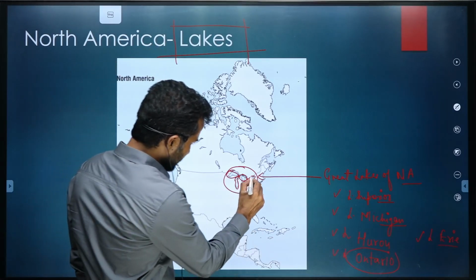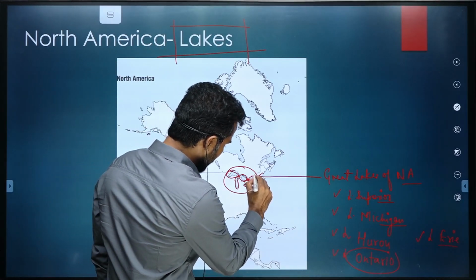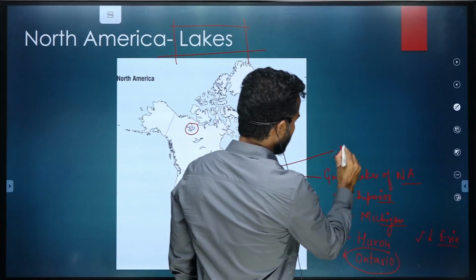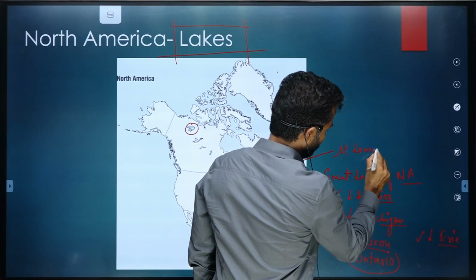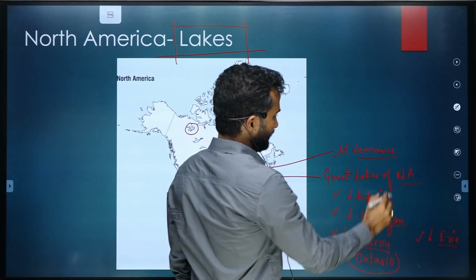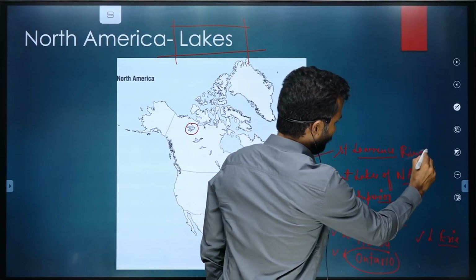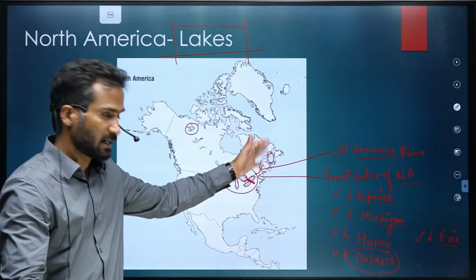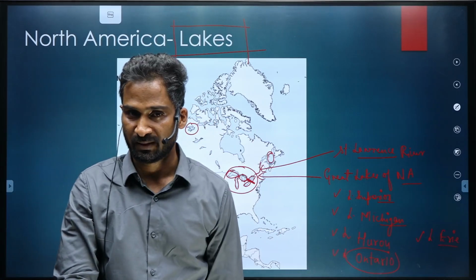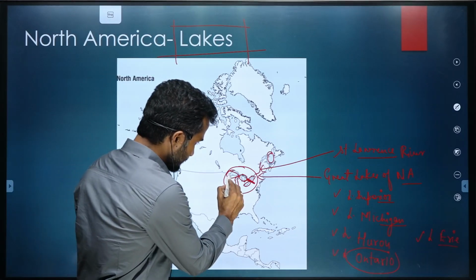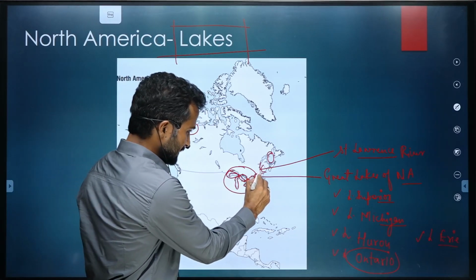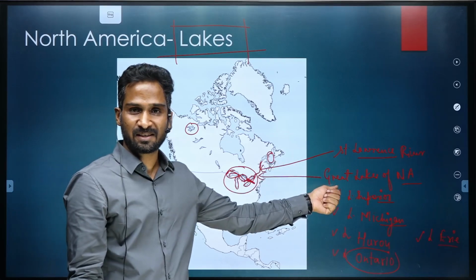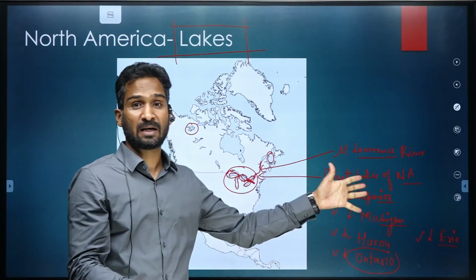And there is a river passing through this, known as the St. Lawrence River, which ultimately drains into the Gulf of St. Lawrence. Since this is all interconnected with the river, this part has access through water to the Atlantic Ocean.